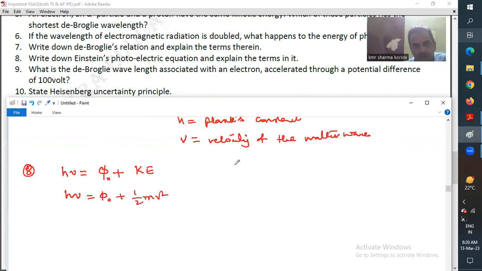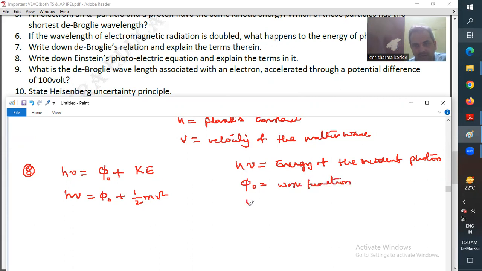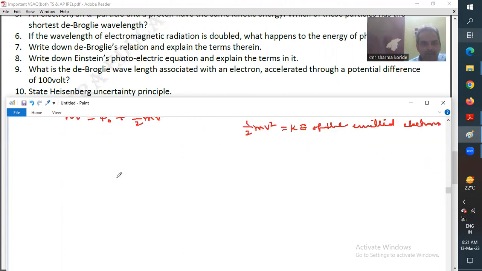So here h nu is the energy of the incident photon, phi is the work function, and half mv square is the kinetic energy of the emitted electrons from the metal surface. Moving to the next question.